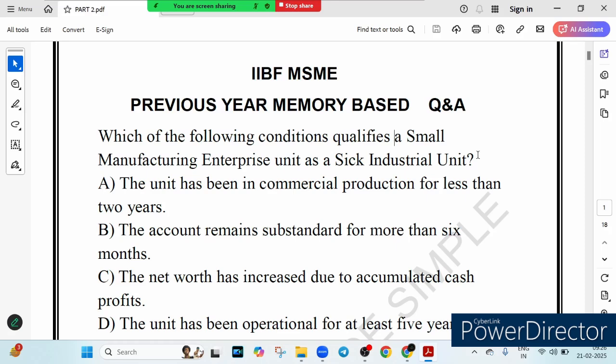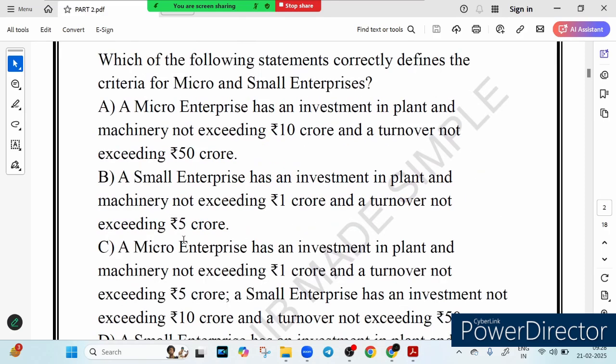So now without wasting our time, let's start with the first question. See the question on your screen. Which of the following correctly define the criteria for micro and small enterprise? Right, so the criteria for micro and small enterprise has been asked.